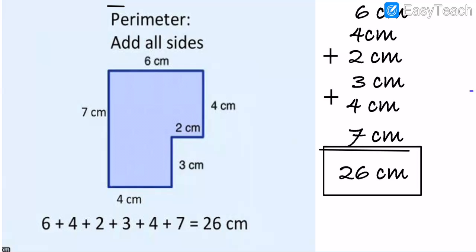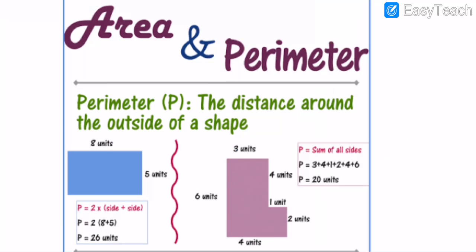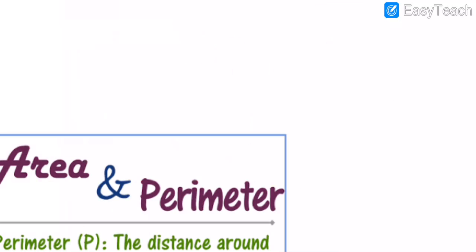We have to count it. Then after 18, 19, 20, 21, 22, 23, 24, 25 and 26. So the answer is what, my dear students? 26 centimeter. How many centimeter? 26 centimeter. Now, my dear students, we will move on further to our next topic.